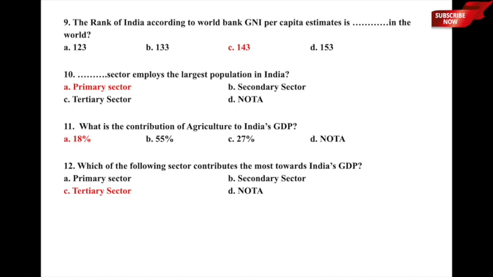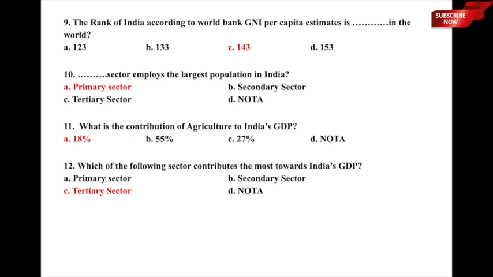Let us now move to question number 9. The rank of India according to World Bank GNI per capita estimates is dash in the world. The rank of India according to World Bank's GNI per capita estimates is A, 123, B, 133, C, 143, or D, 153. Again a factual sort of a question. The rank of India according to World Bank gross national income per capita estimates is 143 in the world. So option C, 143, is the correct answer to this particular question. Very important question. Let us now move to the next one.